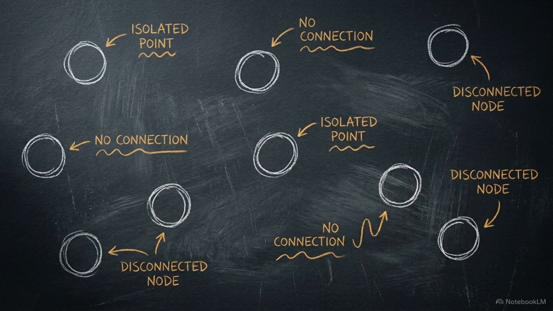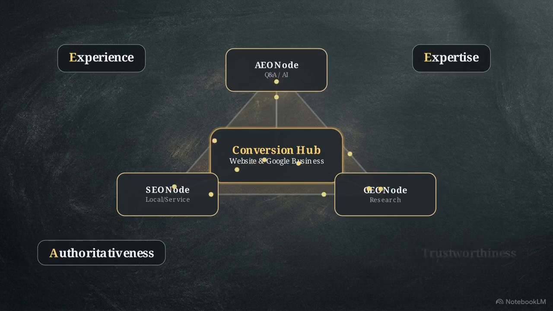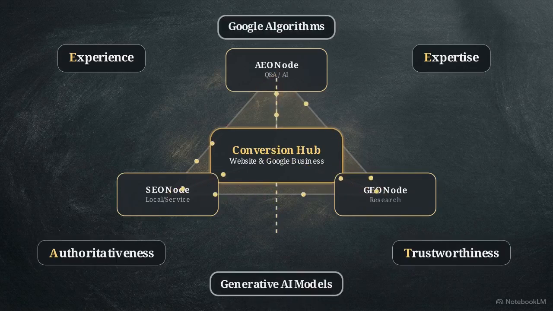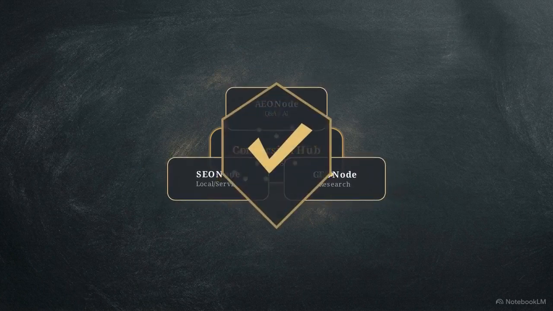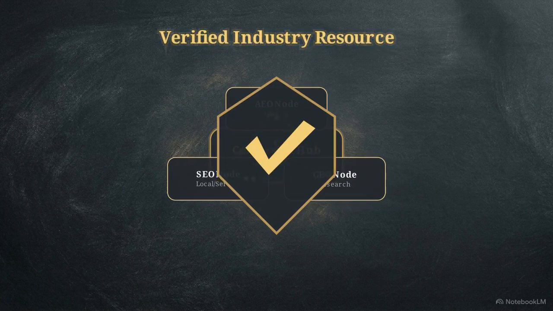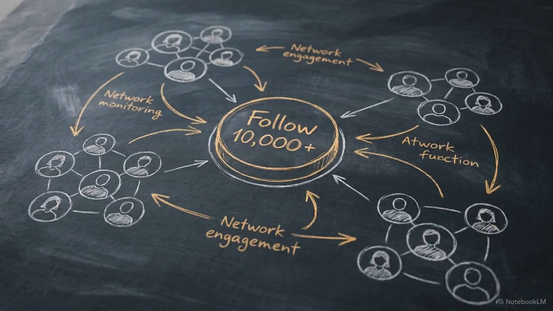They must be interconnected to signal topical authority. By cross-linking these microsites back to the central hub, we create a network that proves expertise through data density. This signals EEAT, experience, expertise, authoritativeness, and trustworthiness, to both Google and generative AI models. This interconnected structure shows the algorithm that the business is a verified industry resource, not just a list of services. A cluster of specialized deep dives demonstrates authority in a way that an isolated blog post cannot match. This network effectively transforms a business's expertise into an active community resource that users can follow.